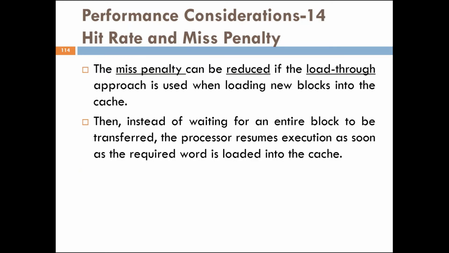The miss penalty can be reduced if the load-through approach is used when loading new blocks into the cache. Then instead of waiting for an entire block to be transferred, the processor resumes execution as soon as the required word is loaded into the cache.